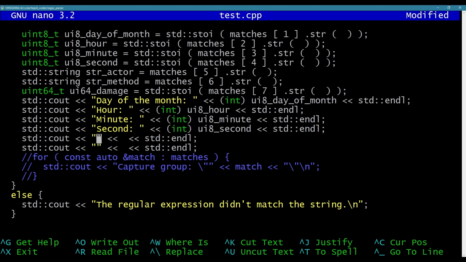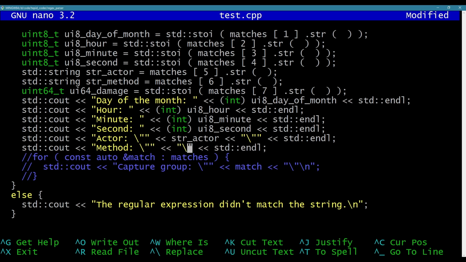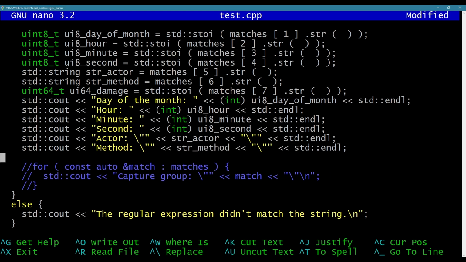Okay, then we have an actor, so actor, put that in quotes. That's going to be str actor. Then we have method, so str method. And then finally I have the damage that was dealt.